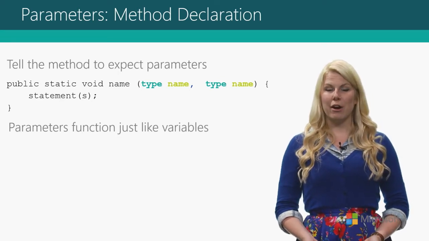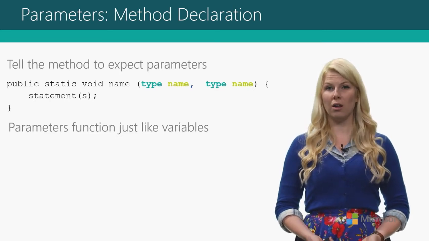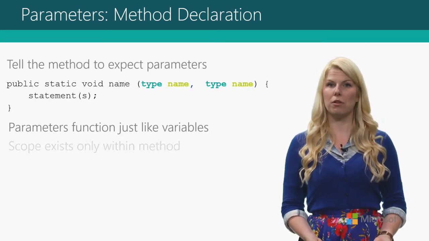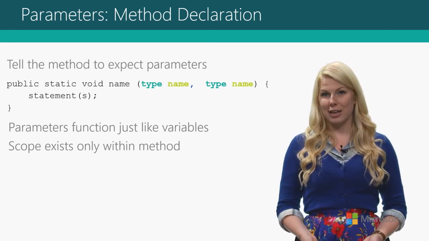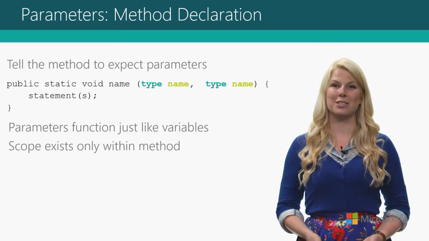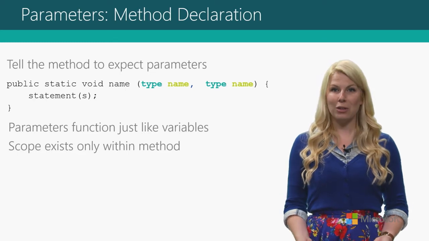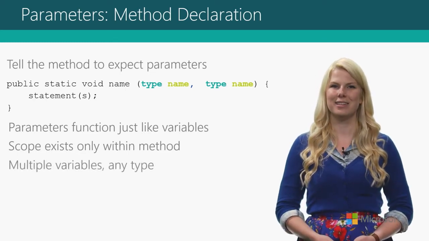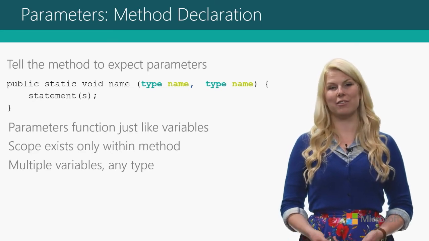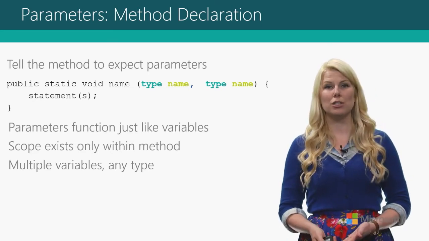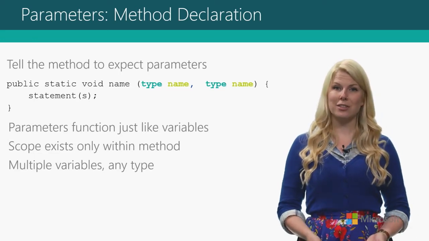Parameters are just like variables. Once you've declared them in the method header and you've passed them in at the call of the method, then you just refer to them by name. The tricky thing about parameters is they are just like variables in that their scope only exists within the method. So once you take in that information and manipulate it, it only lives within that method instance. You can have as many variables as you like, of any different type, including primitives and strings. You could have repeat parameters of the same type. You could take in 10 ints, or you could take in 10 different types, whatever you need.